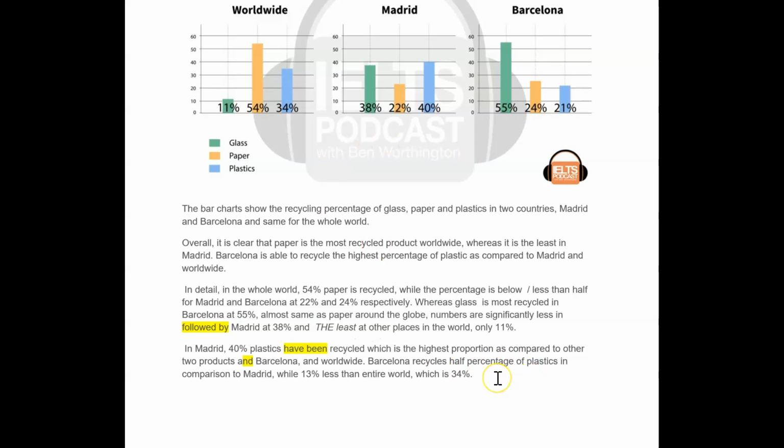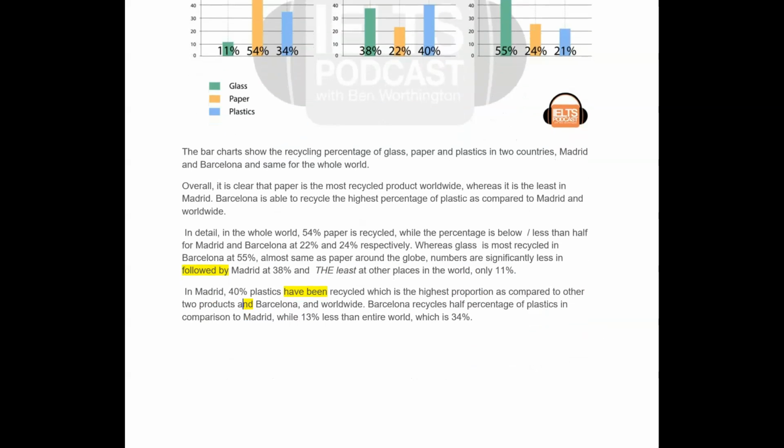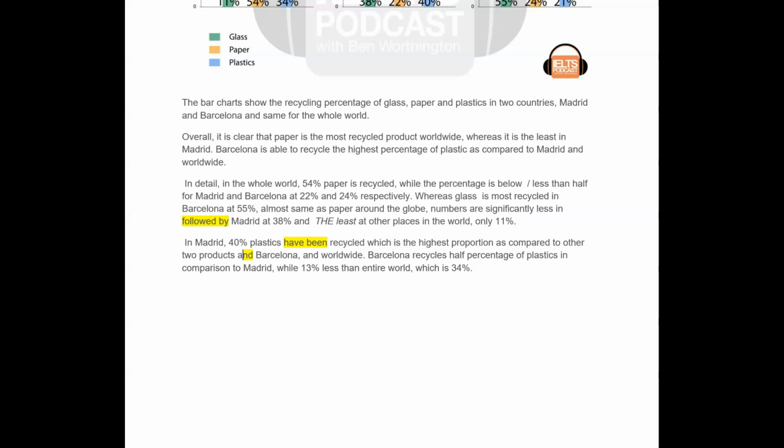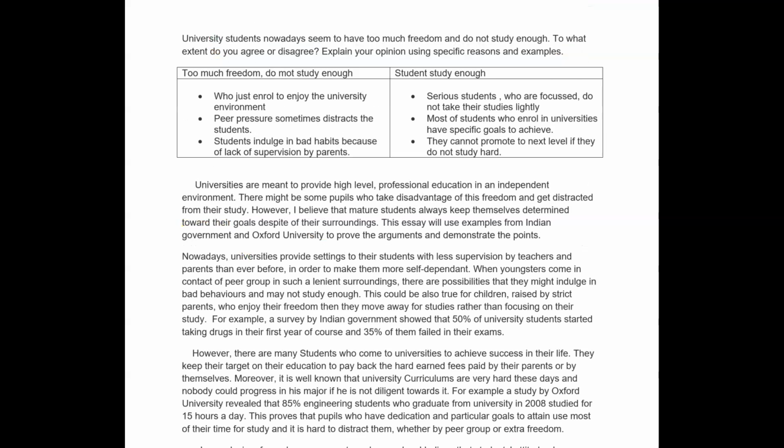But that is a very, very good answer. Very clear. Lots of information you have grouped and you have compared. So well done. Let's get into the next task 2. So university students nowadays seem to have too much freedom and do not study enough. To what extent do you agree or disagree? Okay, explain your opinion and using reasons.